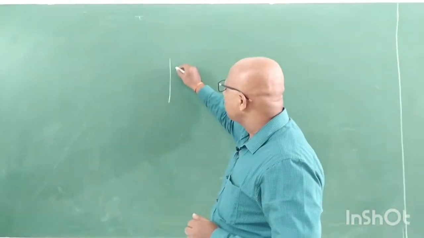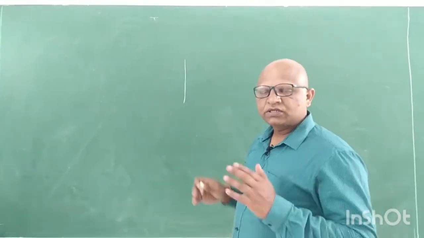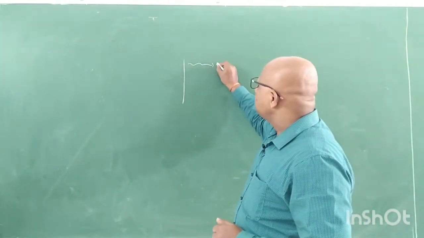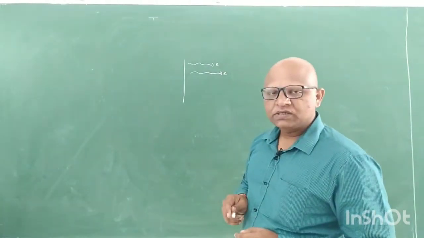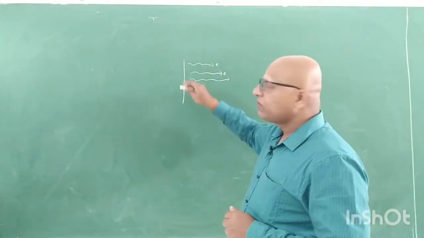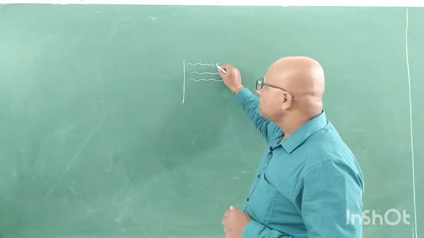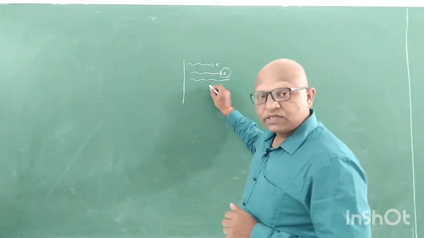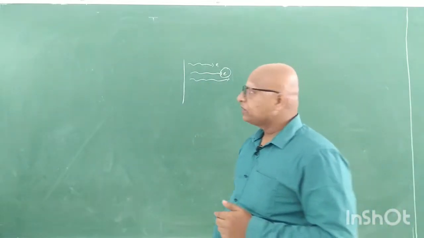Because the basis for all these experiments is the phenomenon that whenever we supply sufficient kinetic energy to metal surfaces, charged particles which are very small, having a very small charge of 1.6 into 10 to the power of minus 19 coulomb, are released from the metallic surfaces. Those were named electrons, and their mass and charge were all measured by J.J. Thomson, and it was termed one of the most fundamental entities of the universe.